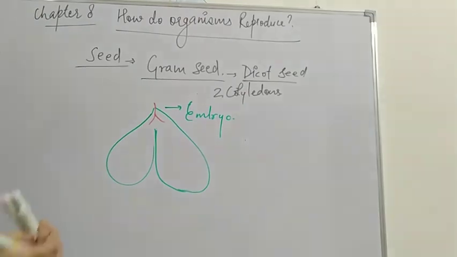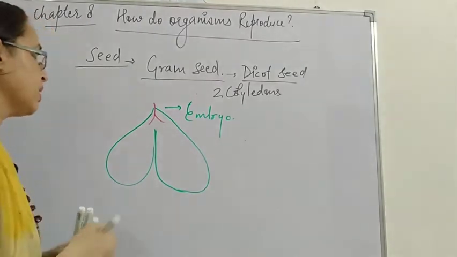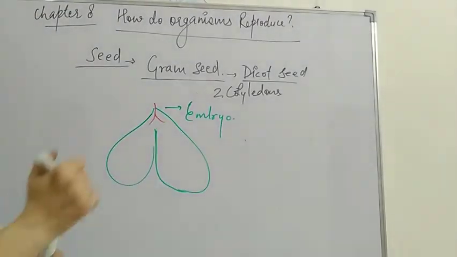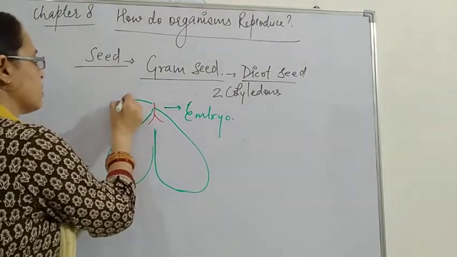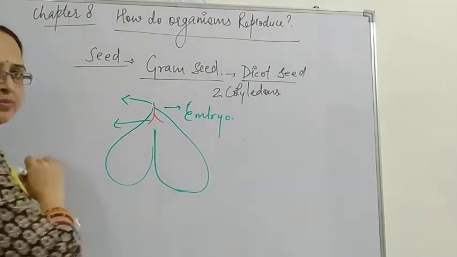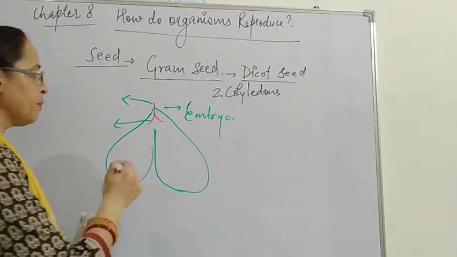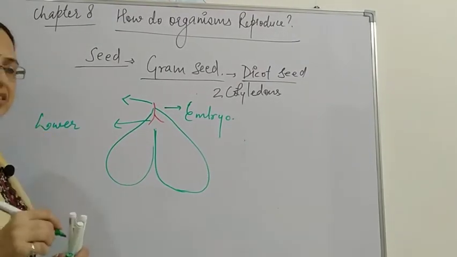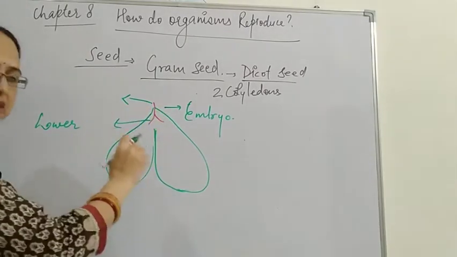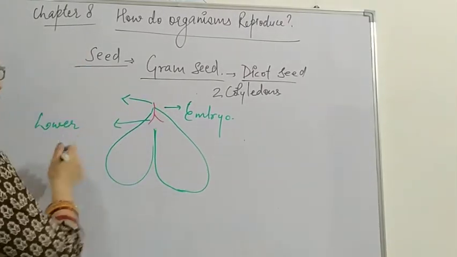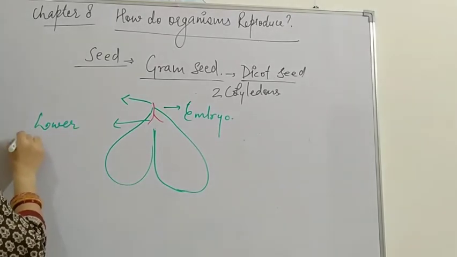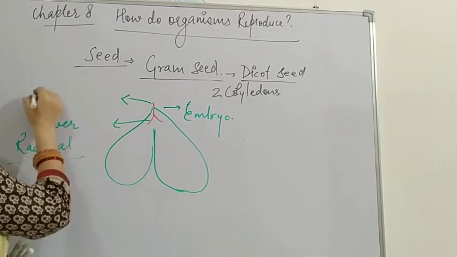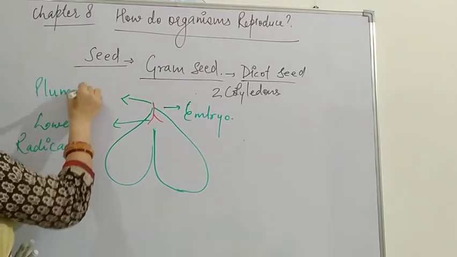When the seed is soaked for some time, then what will happen? This embryo gets differentiated into two regions, the upper region and the lower region. First of all, the development of the lower region occurs. That means this lower region develops first, before the upper region. Now this lower region is called the radicle, and the upper region is called the plumule.